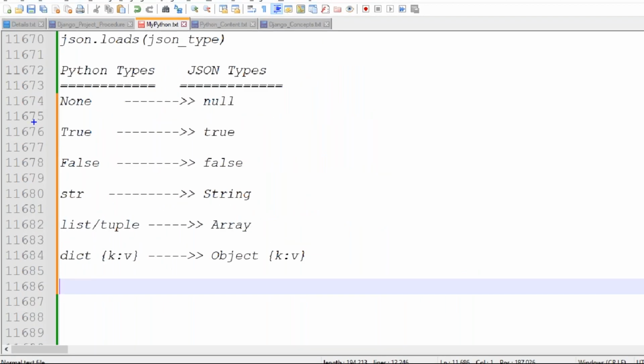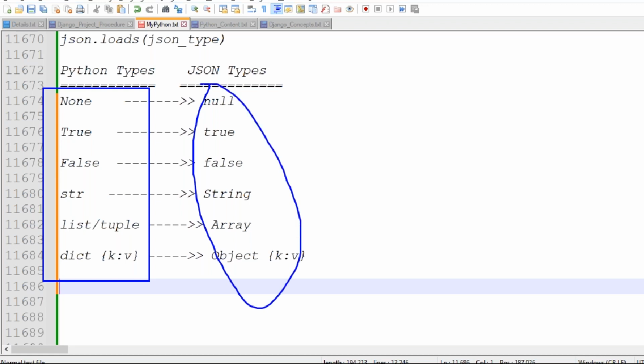So set type we are not giving, guys. In Python we have the set type of data also. So set type is not there in JSON. So almost this kind of data only people are passing.